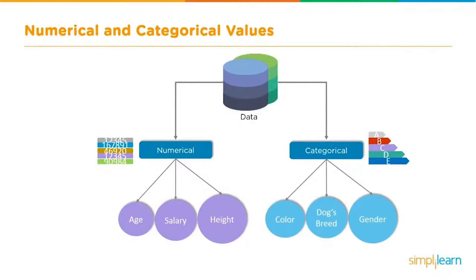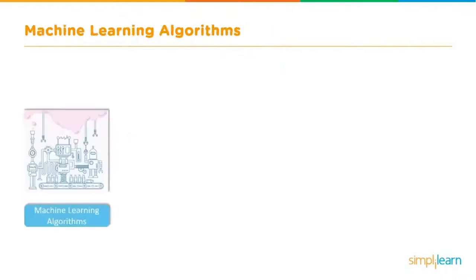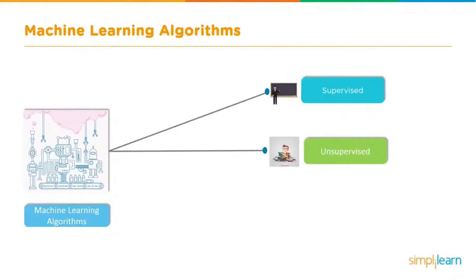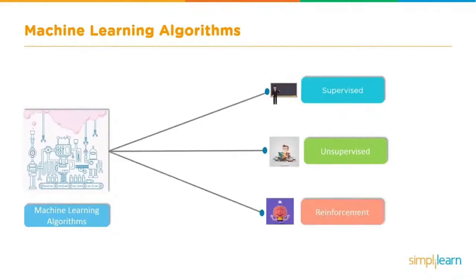Now that you've seen the difference between numerical and categorical data, let's take a look at some different machine learning definitions. When we look at our different machine learning algorithms, we can divide them into three areas: supervised, unsupervised, reinforcement. We're only going to look at supervised today. Unsupervised means we don't have the answers and we're just grouping things. Reinforcement is where we give positive and negative feedback to our algorithm to program it, and it doesn't have the information until after the fact. But today we're just looking at supervised because that's where linear regression fits in.